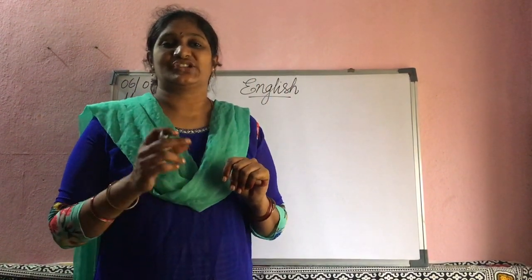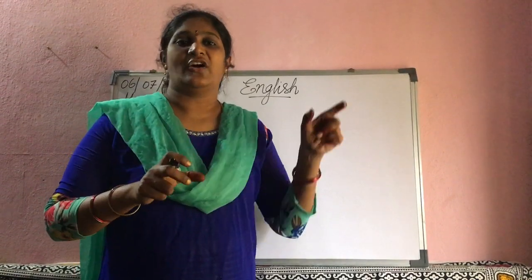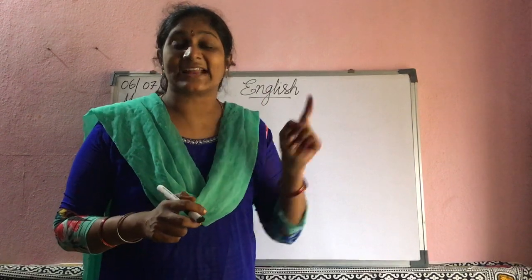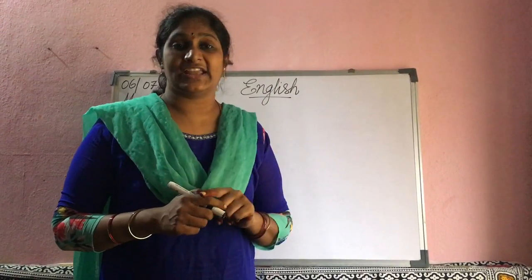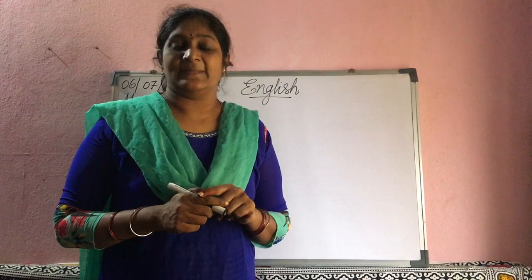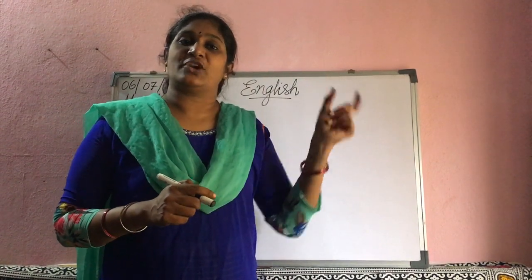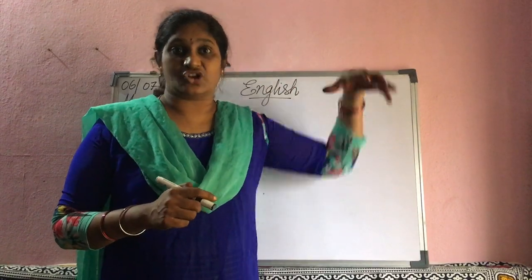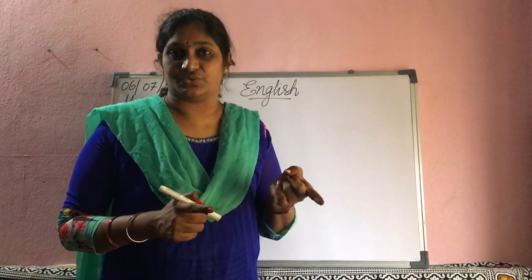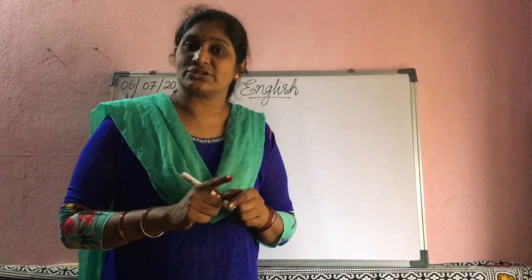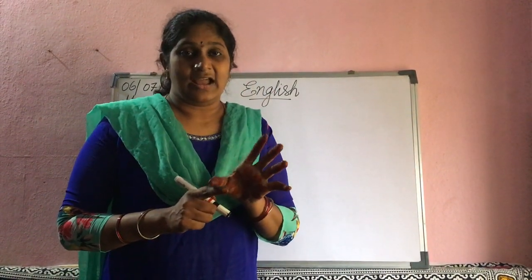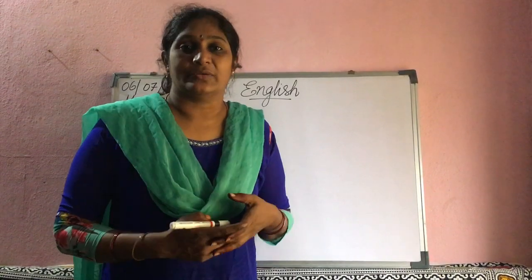And adjective, what is meant by adjective? It shows the quality or quantity of a noun. It describes the noun. Adjective always describes the noun only. For example, it is a tall tree. How is the tree? Tall. Here tall is an adjective. Adjective always describes the noun. Is it clear? And the next part is adverb.